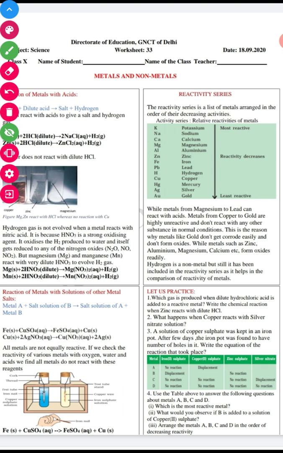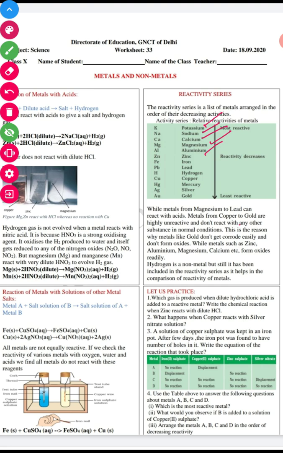Students, now we have the reactivity series. The reactivity series is a list of metals arranged in order of their decreasing reactivity. I have shown you in the previous worksheet also how to learn it, with a Hindi mnemonic. These are the symbols and these are the names of the metals in decreasing order of their reactivity. Potassium and sodium are highly reactive metals, then calcium, then magnesium, and so on.